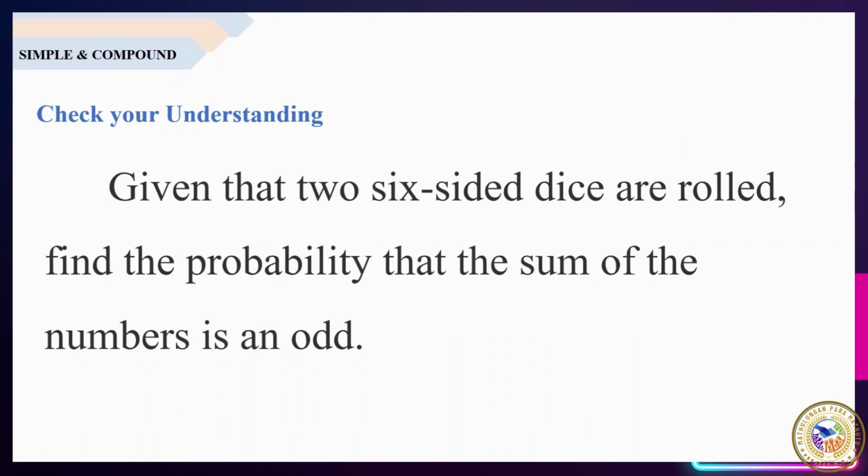Now, subukan natin kung naintindihan nyo ang ating explanation. So, given that two six-sided dice are rolled, find the probability that the sum of the number is an odd. Don't forget to show your solution.